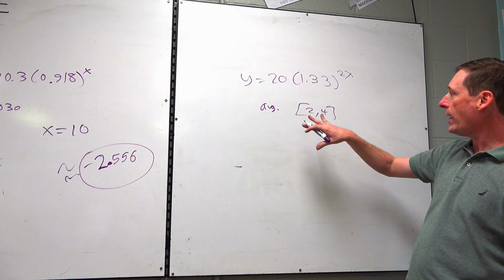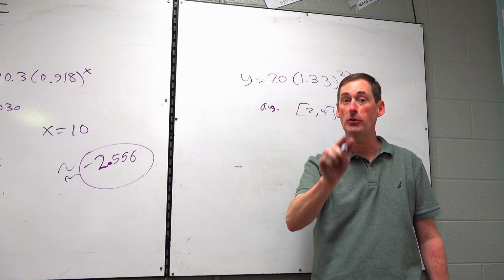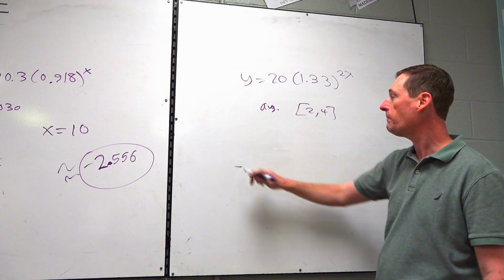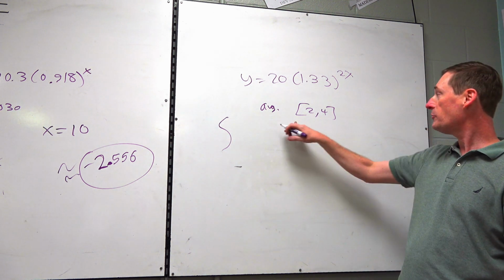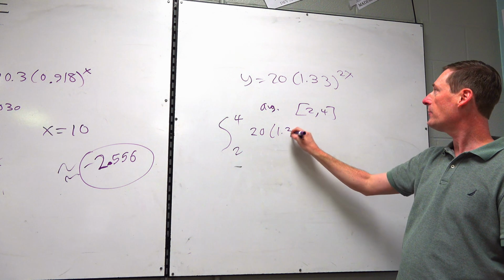Now, we've got this equation, okay? Average net worth, that's an average value. How do we do average value? Game plan. Integrate from 2 to 4 of what? The function, right? Integrate the function.